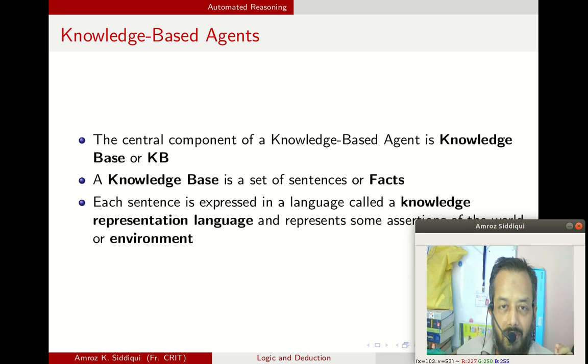A knowledge base is somewhat similar to the database that we are accustomed to, but specifically each of the facts it contains has some kind of value associated with it. That is, they have either a true or false value associated with them, and these facts are fed into the system,